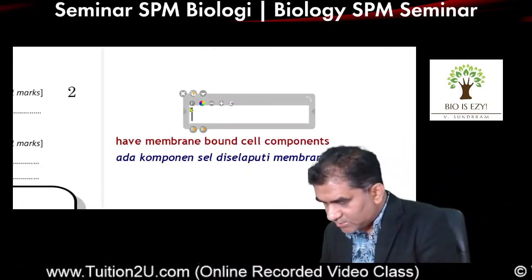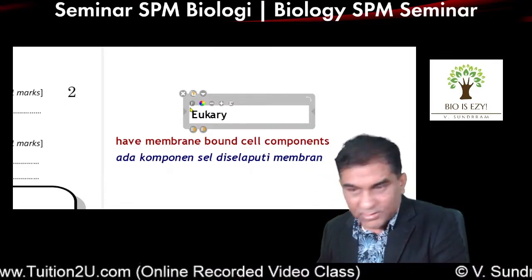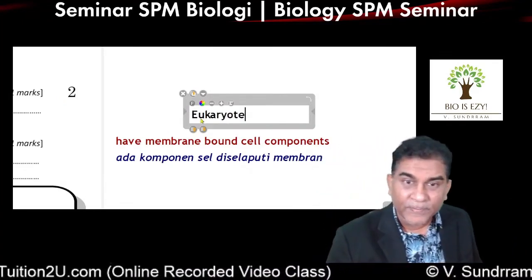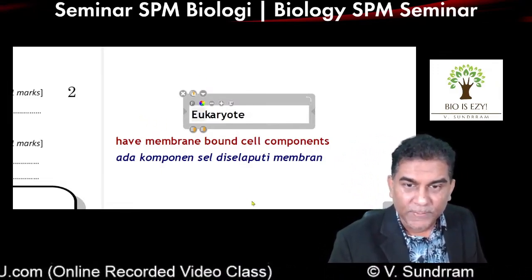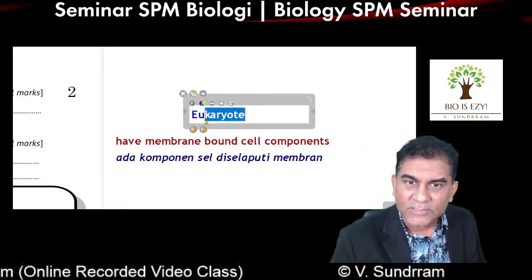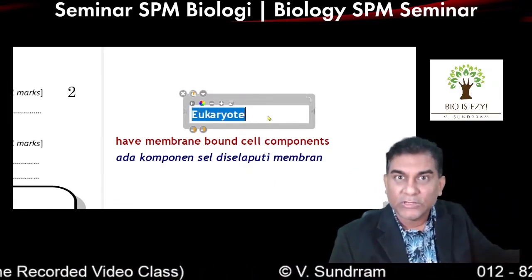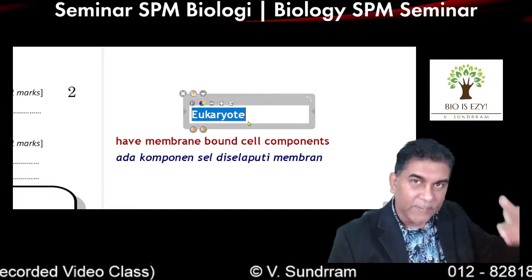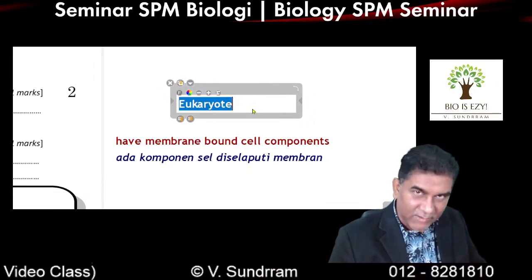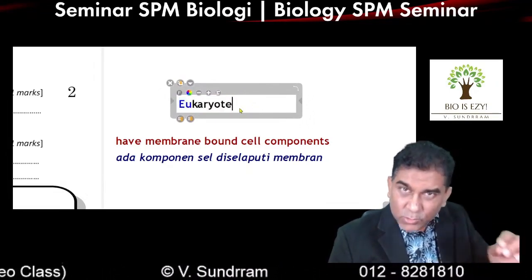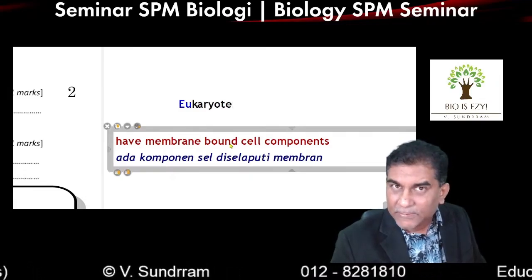One of the students mentioned eukaryote. Again, if you have come for the class, you should know eukaryote. The word eu means real. Karyote means nucleus. Real nucleus, a true nucleus. Yes, Amoeba and Paramecium, Protista come under eukaryote. Eukaryote means they have nucleus. And the nucleus is a component that is surrounded by membrane.